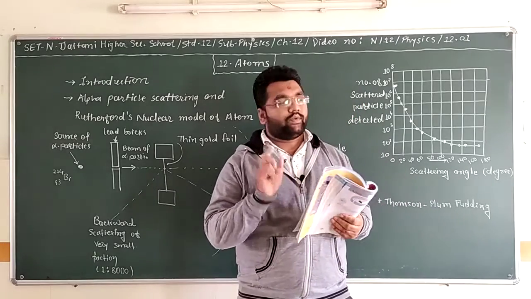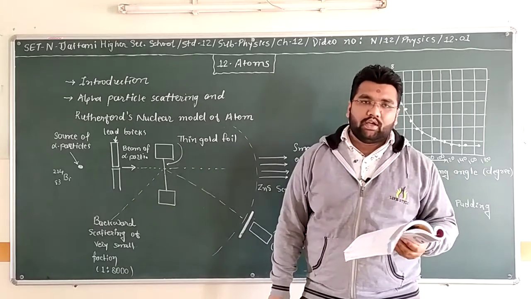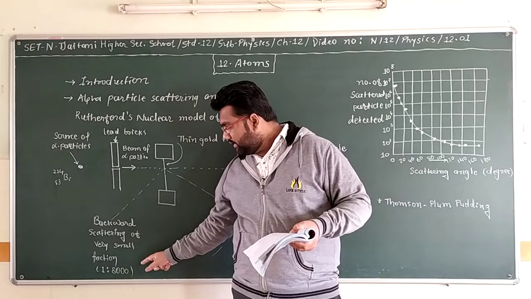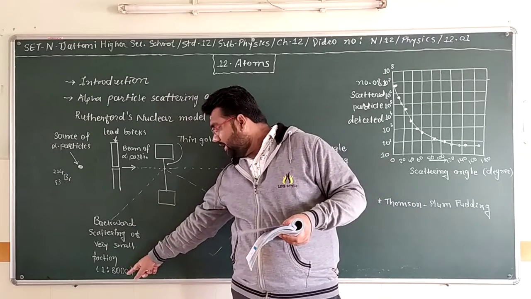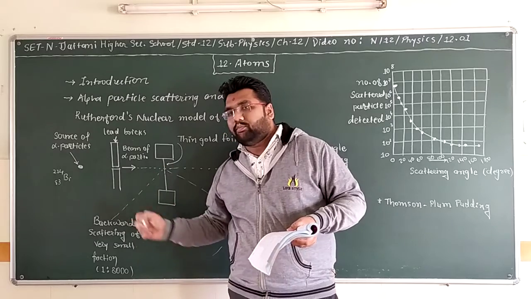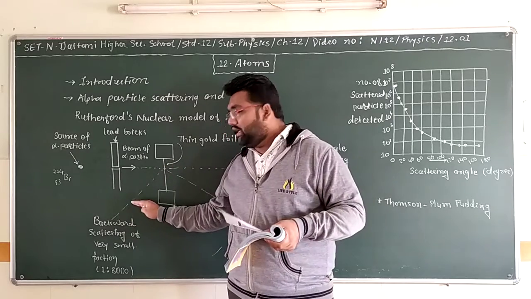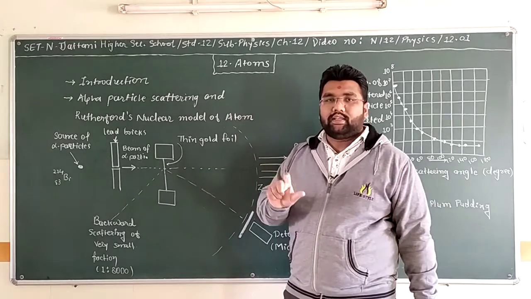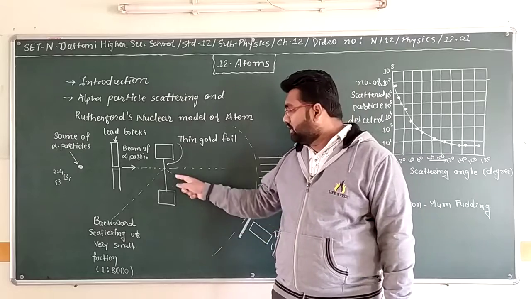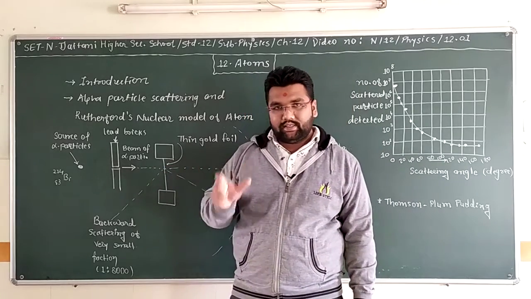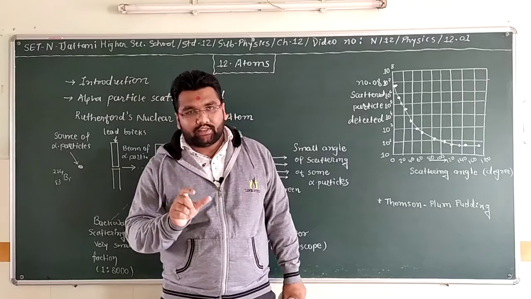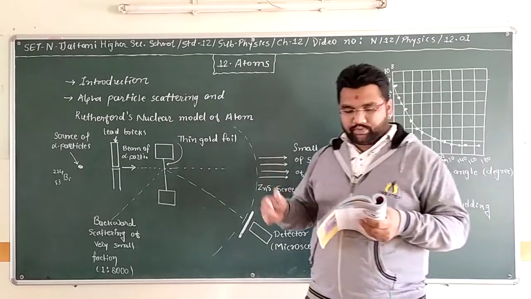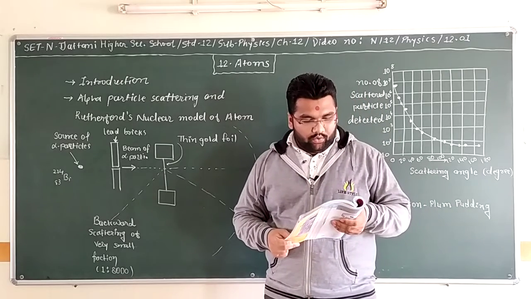This was the very useful statement given by Rutherford for why 1 in 8,000 particles comes backward. He gave the reason that they must have a repulsive force with another particle inside the foil, which is called the nucleus of the atom.